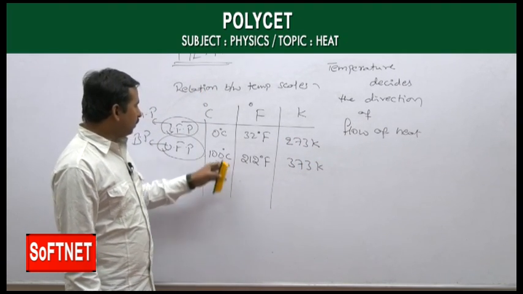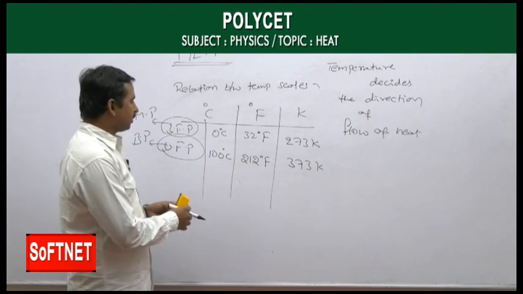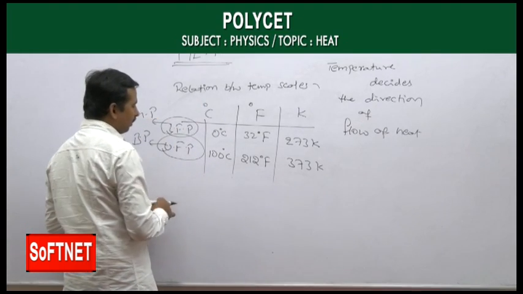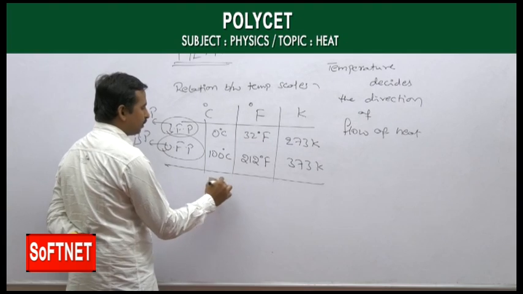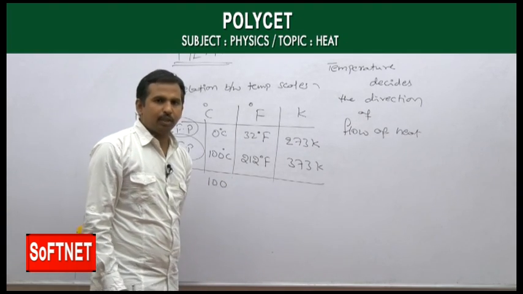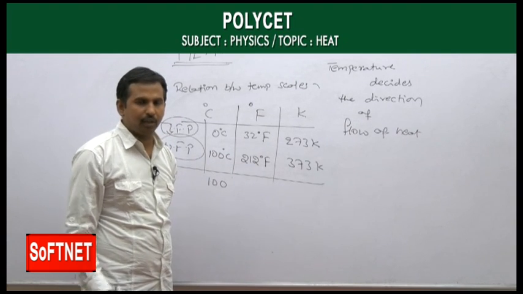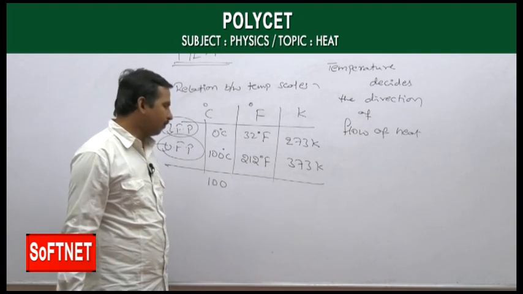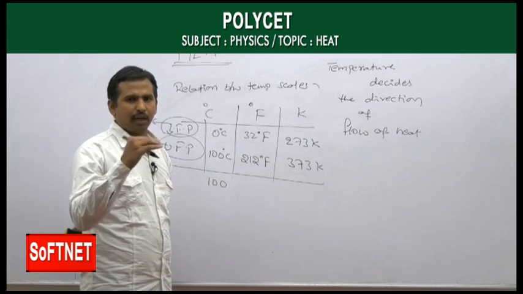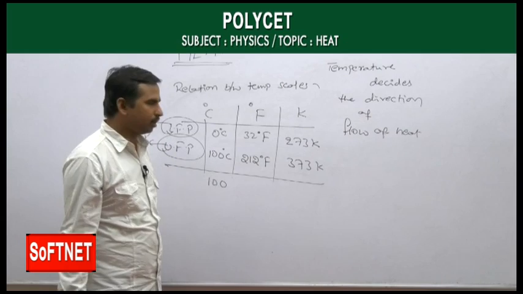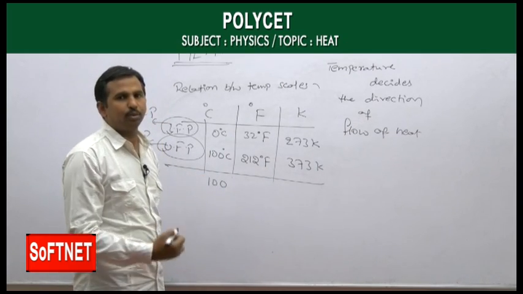Now if you see here, as it ranges from 0 to 100, the Celsius scale has 100 divisions. On the thermometer scale, the number of markings, the number of lines present, is 100. So 100 equal divisions. Now in the case of Fahrenheit, it ranges from 32 to 212.